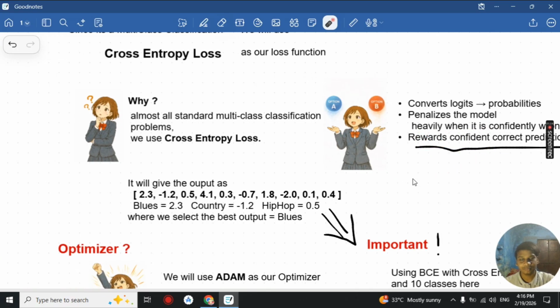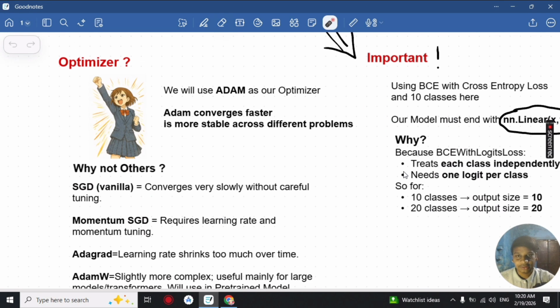After this loss function we will go to our optimizer. We will be using Adam as our optimizer, because it converges faster and it is more stable across different problems. It is also a more commonly used optimizer. Why not the others?